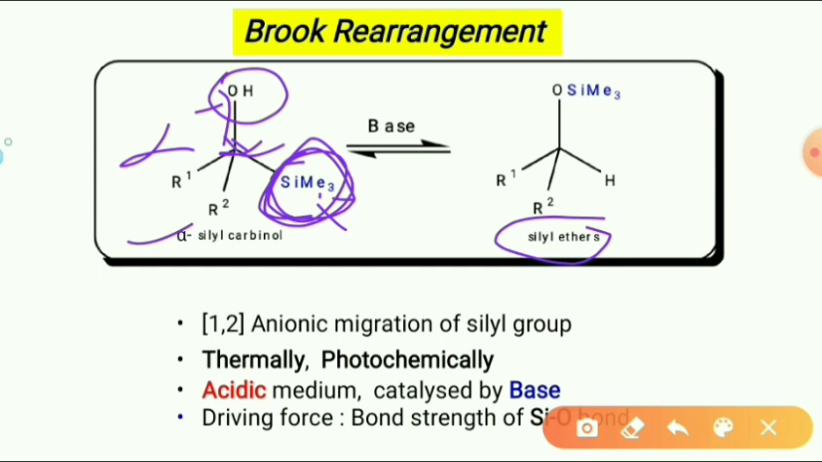And the driving force for this rearrangement is the formation of a strong silicon oxygen bond.